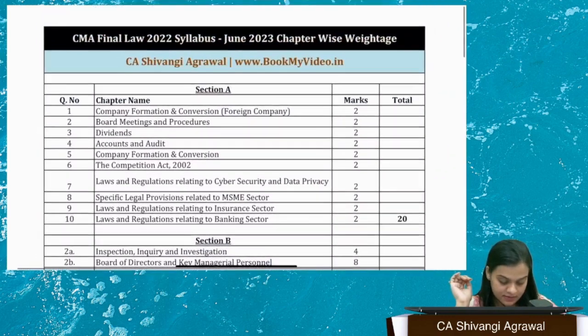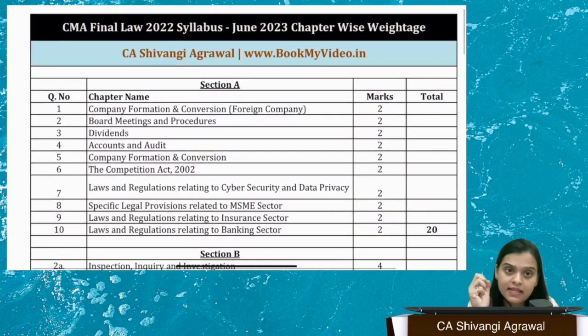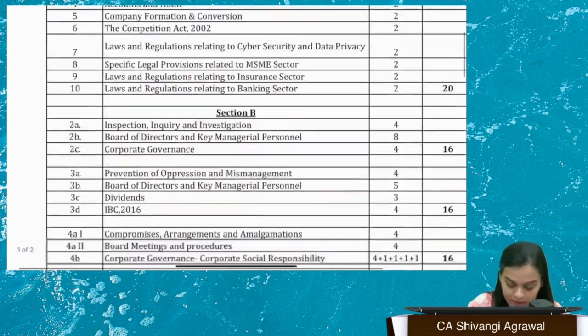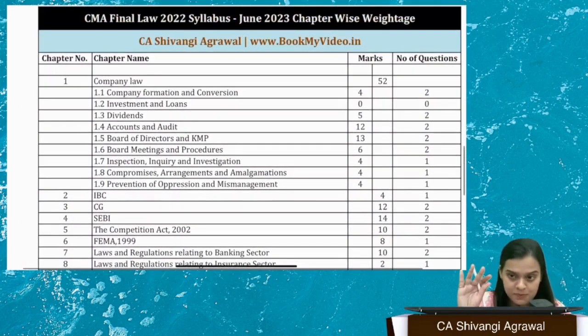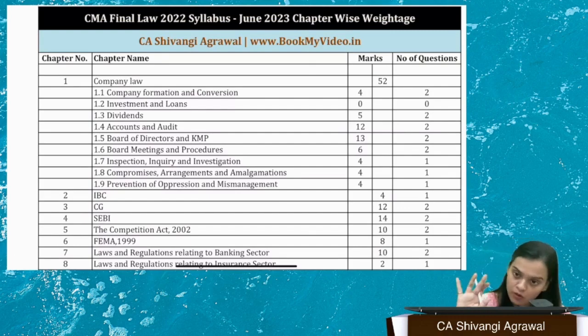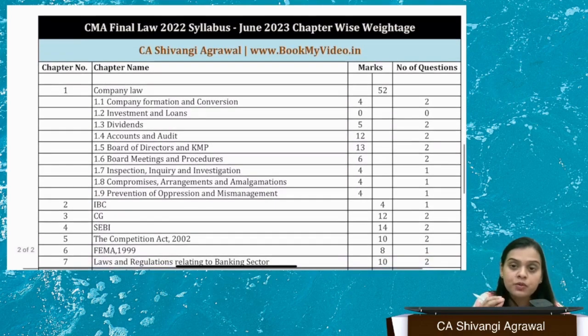I have beautifully analyzed the June 23 paper. Now, how is it going to help us, or in what ways is it going to help us? Point number one, I'll share this PDF with you through the Telegram channel. You can obtain this, and I'm also going to take you through this PDF. But more importantly, you also need to analyze the purpose of making this particular video. How is it going to help you?